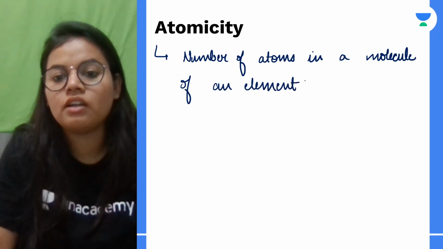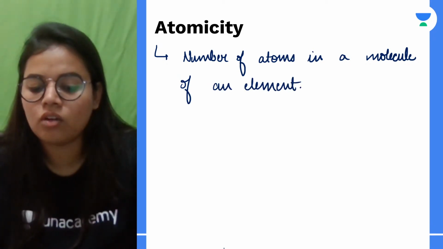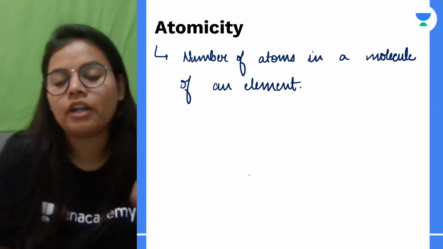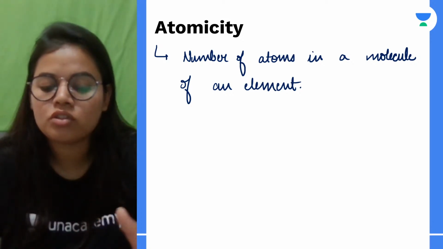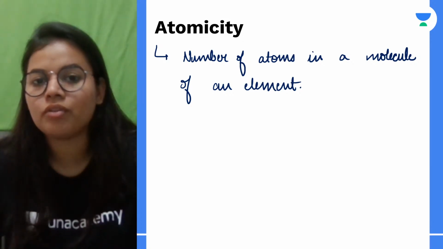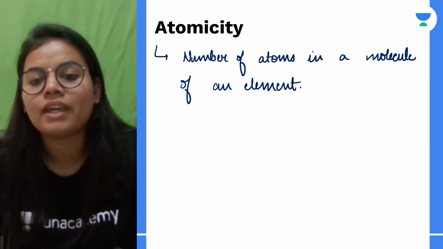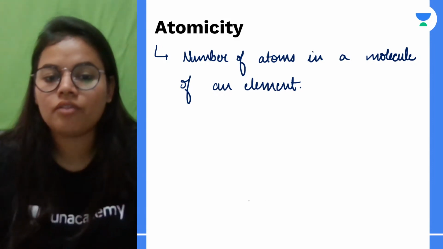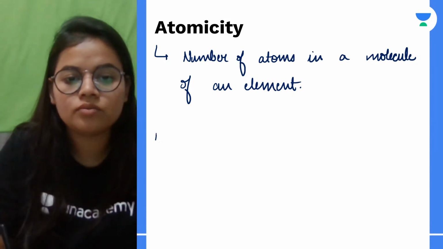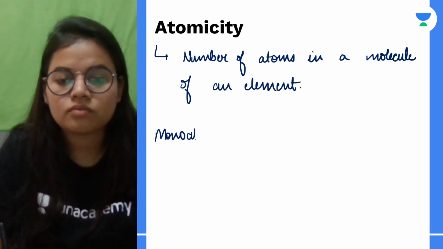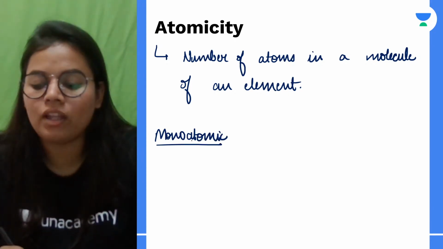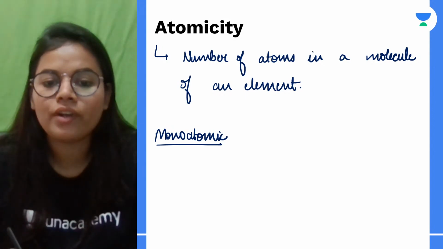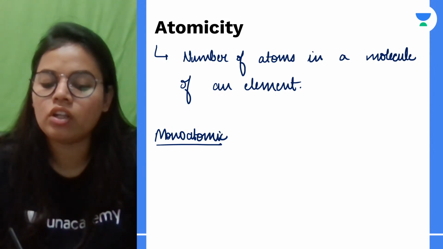So this is the atomicity, okay. And atomicity can be of various types, like in molecules we can have monoatomic, diatomic, and polyatomic. If I talk about monoatomic, mono means one, so these molecules will have only one atom in their molecule.